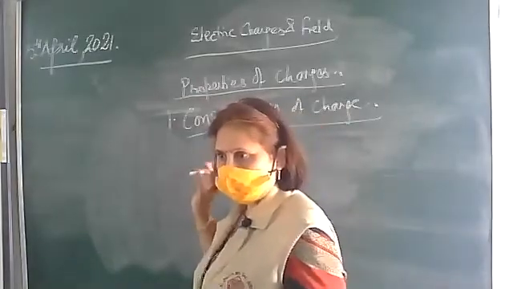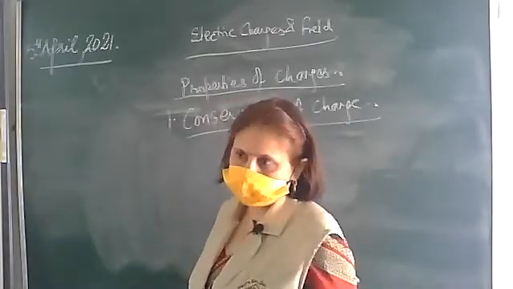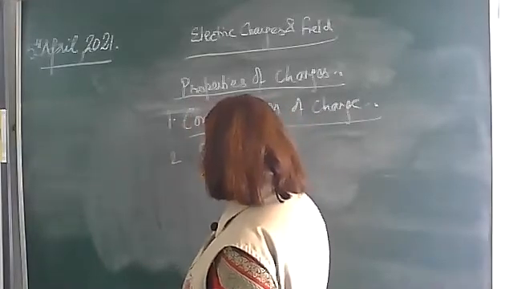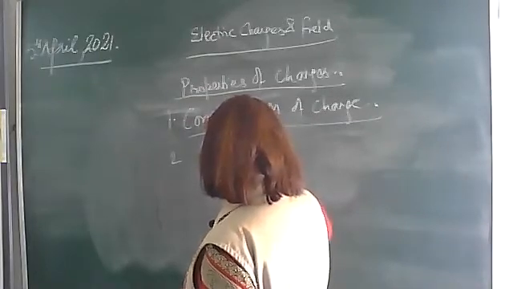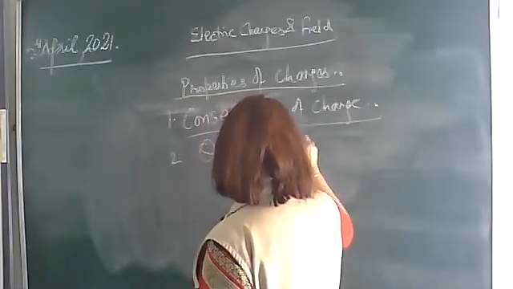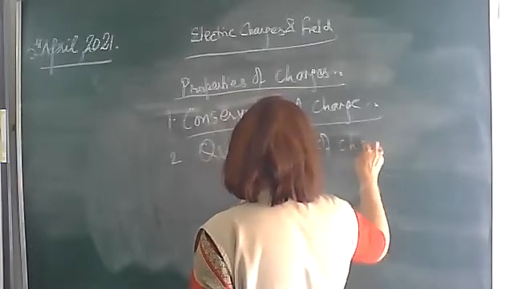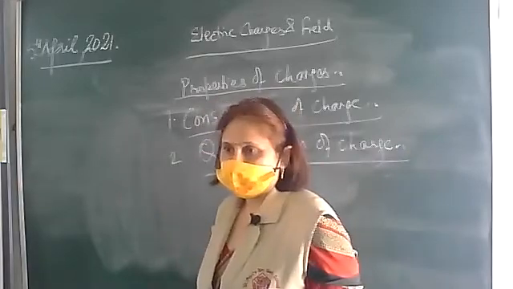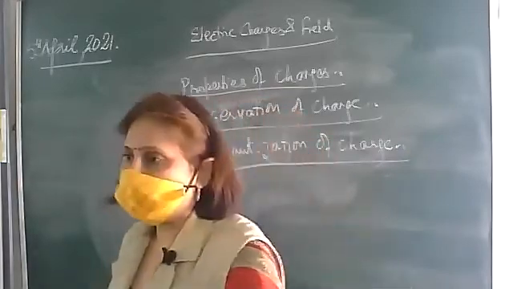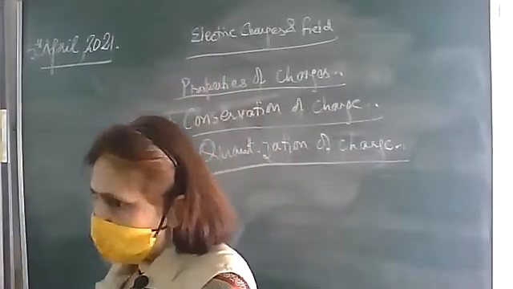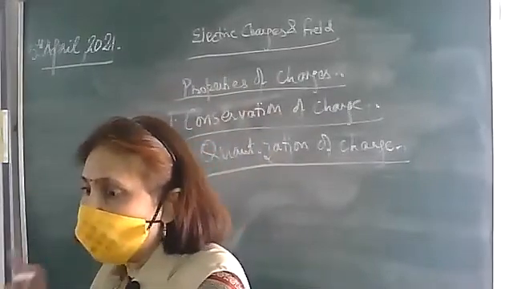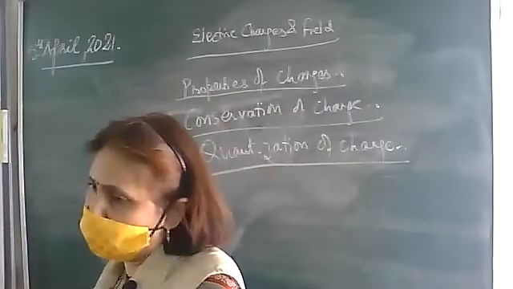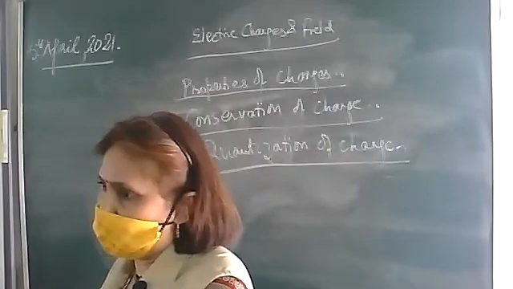So this is the first property, that is, the charge on an isolated system remains conserved. The second property is quantization of charge. Now what does it state? The total charge on any body will be an integral multiple of the basic unit of charge. That is, the charge can never remain in fractions. It will always be an integral multiple.